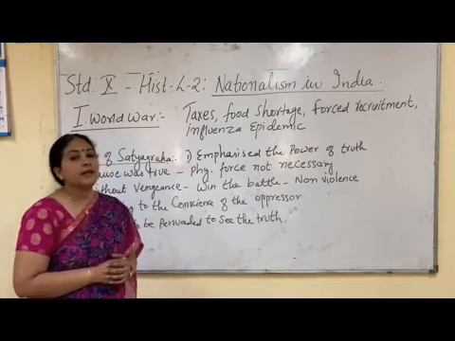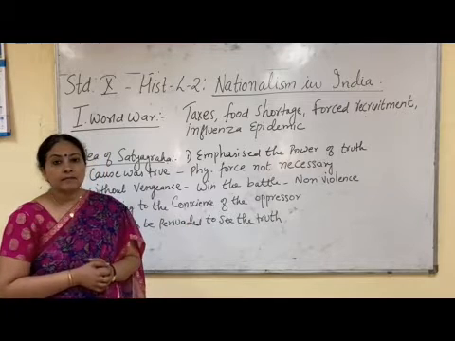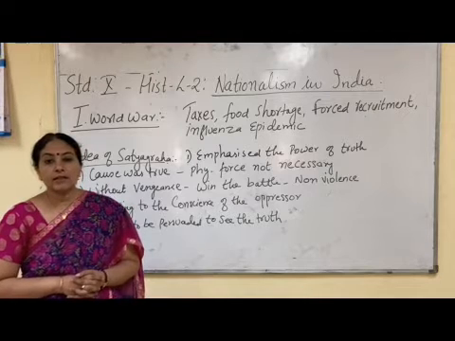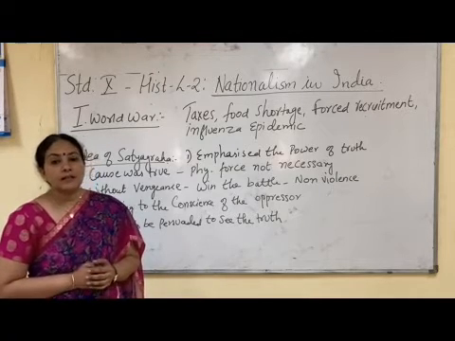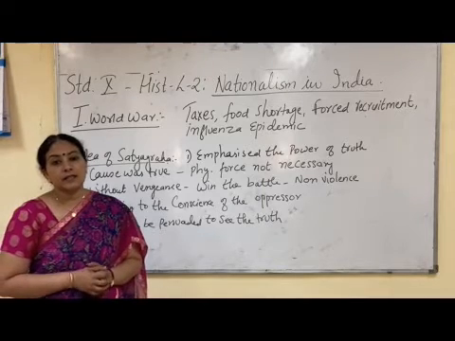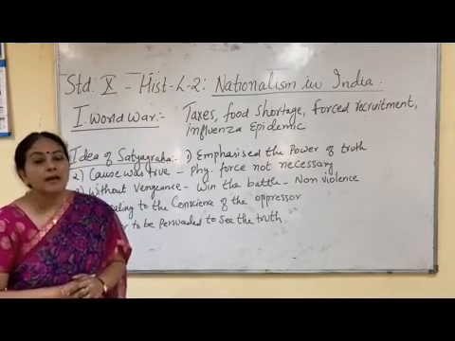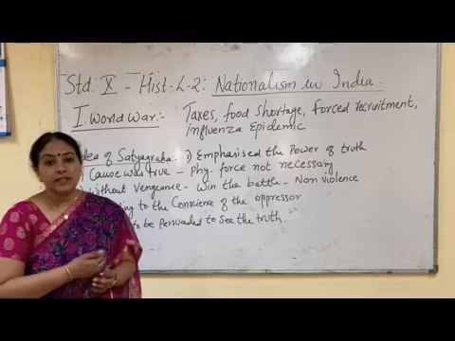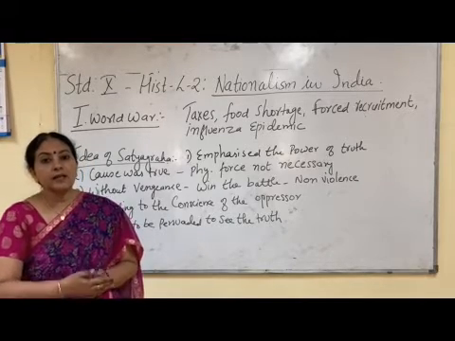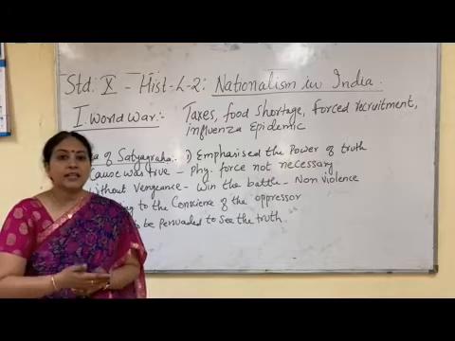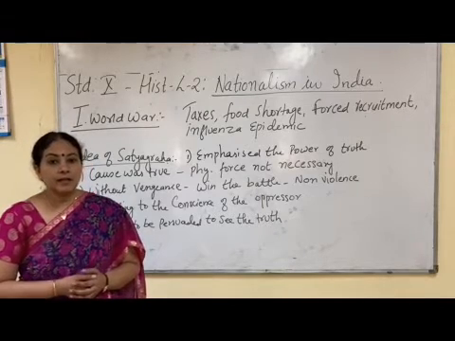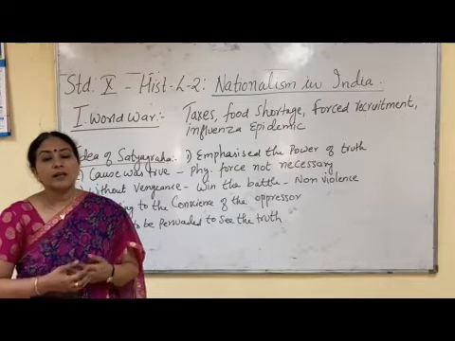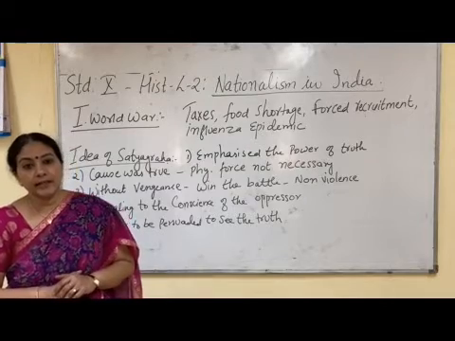Then in 1918, in Ahmedabad there was a cotton mill, and the workers in the cotton mill were facing a problem. They were not given salary for a long time. So this cotton mill workers' problem was also taken up by Gandhiji, and a satyagraha was organized in Ahmedabad, and he won that also. So immediately after coming to India in 1915, he organized three continuous satyagrahas, in 1916 at Champaran, in 1917 at Kheda, in 1918 in Ahmedabad, and he won all three. In this way, he earned a lot of respect among the people of India.